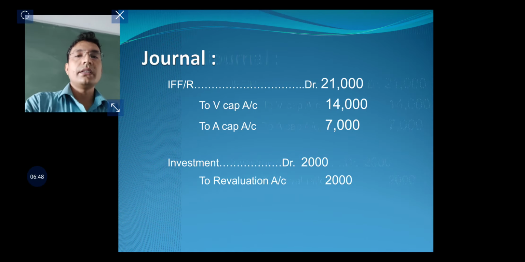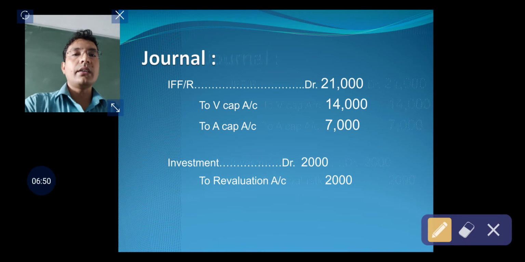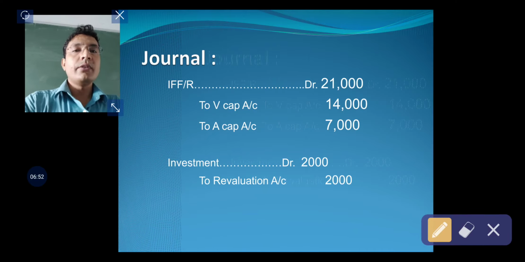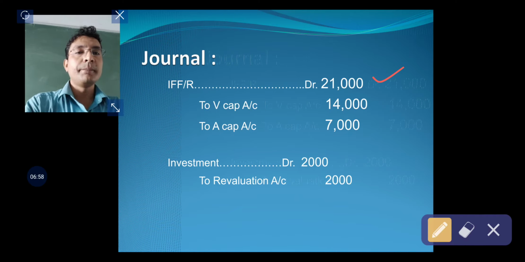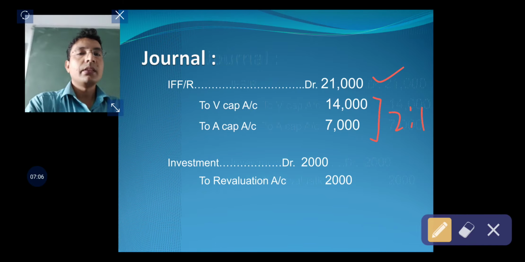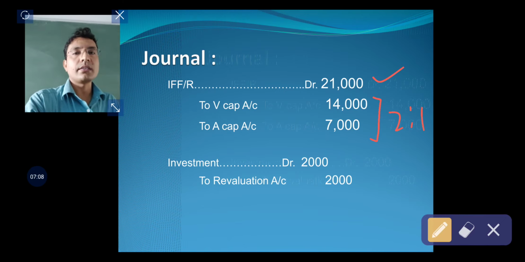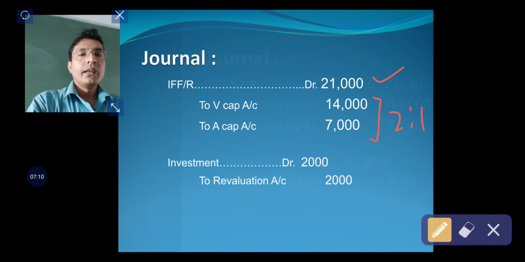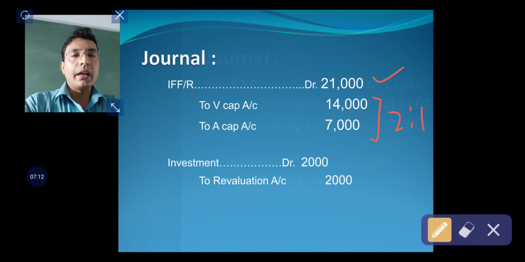Now the journal entries that are to be passed are as follows: investment fluctuation reserve account debit, or investment fluctuation fund account debit, 21,000, to V's capital account, to A's capital account, in old ratio 2:1. This investment fluctuation reserve has been distributed. And now we have done the investment's revaluation.